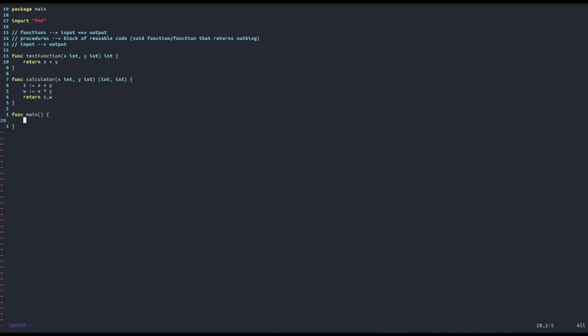Also, to get the output of this function, we're going to need two variables inside of where we call it. So for example, if we decide to store the return values inside two variables, we're going to need two variables in this case because the output is two integers. So we're going to say t and r is equal to calculator of 2 and 5, and so what we expect to get is that t will be equal to 7 and then r will be equal to 10. So let's try to print both of them out. Let's see what we get.